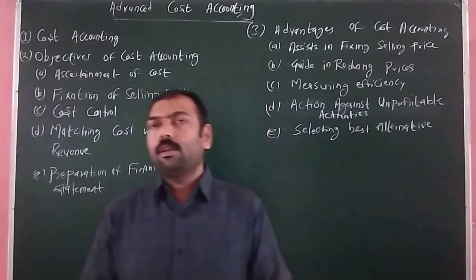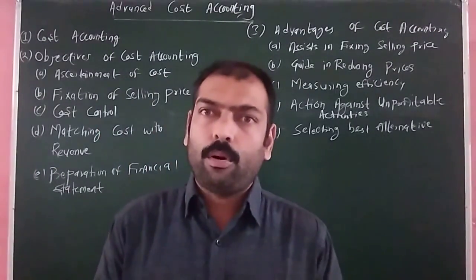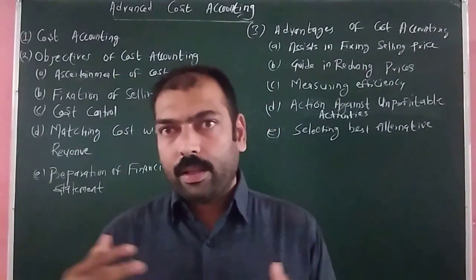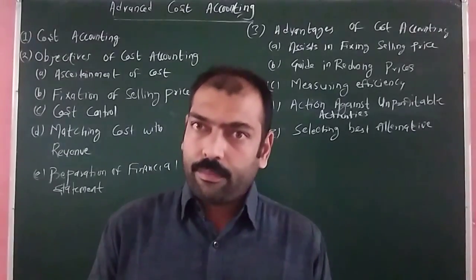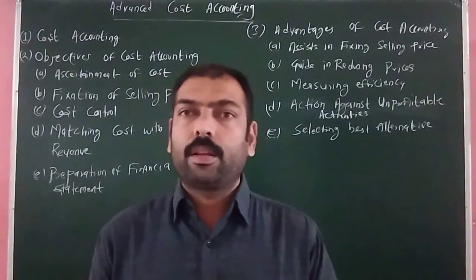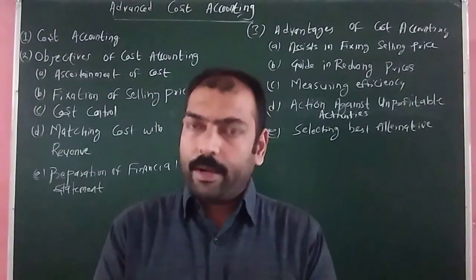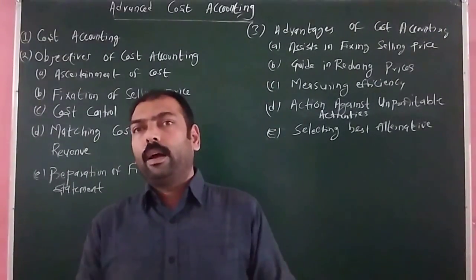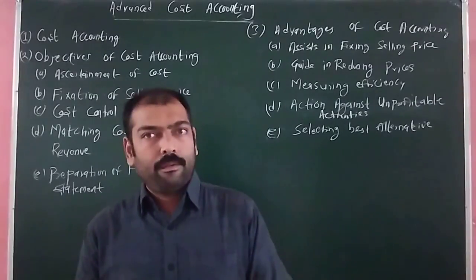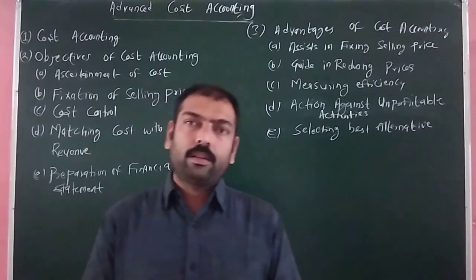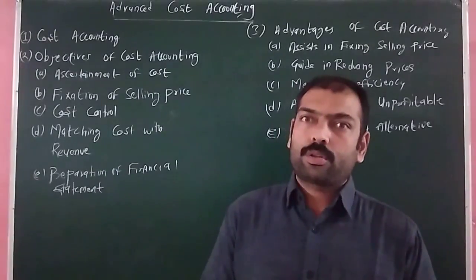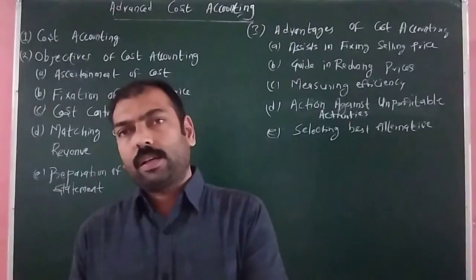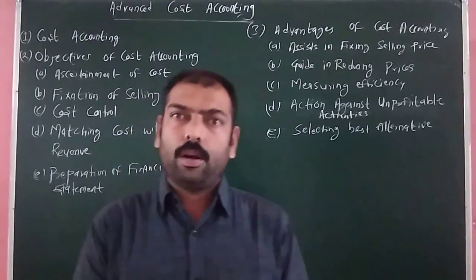The financial accounting also does not provide the information about the behavior of the cost. Behavior of the cost means whether it is fixed or variable cost, whether it can be controlled or is not a controllable cost. So the entire bifurcation, the classification or the accumulation of the cost is not provided by financial accounting. Suppose we want to control the cost. How should the cost be controlled? It means there is no fixing of standard of the cost of the particular product.